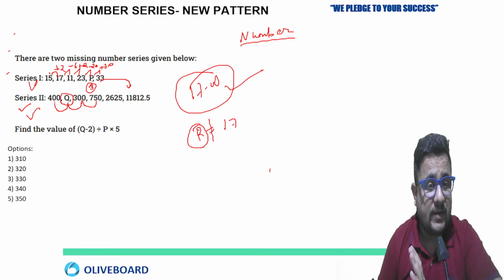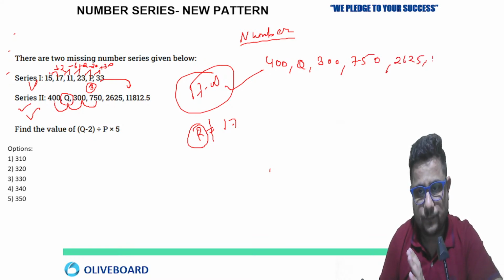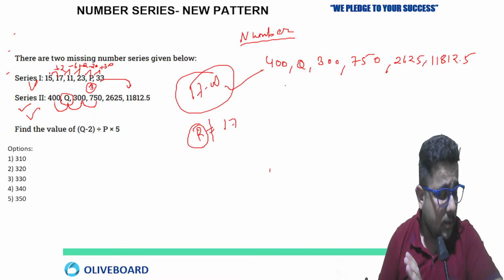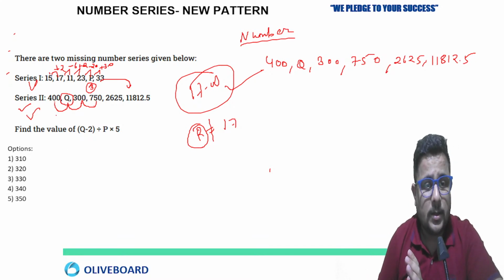The series is 400, Q, 300, 750, 2625, 11812.5. These are the values given to us. The value of P was 3, which we already calculated in the previous session. Now I am expecting the value of Q from you all.